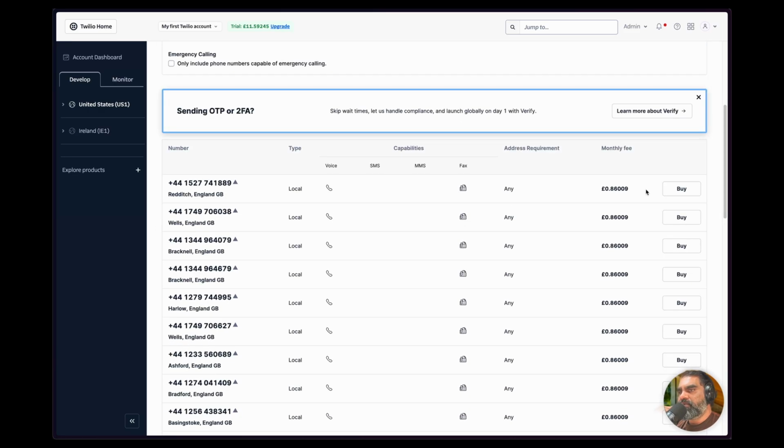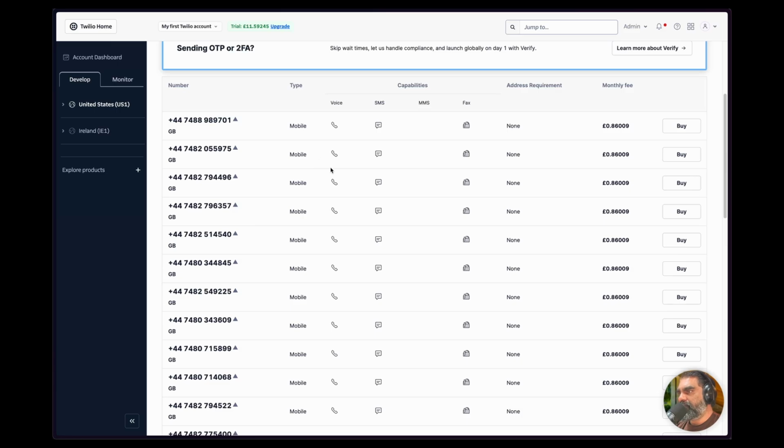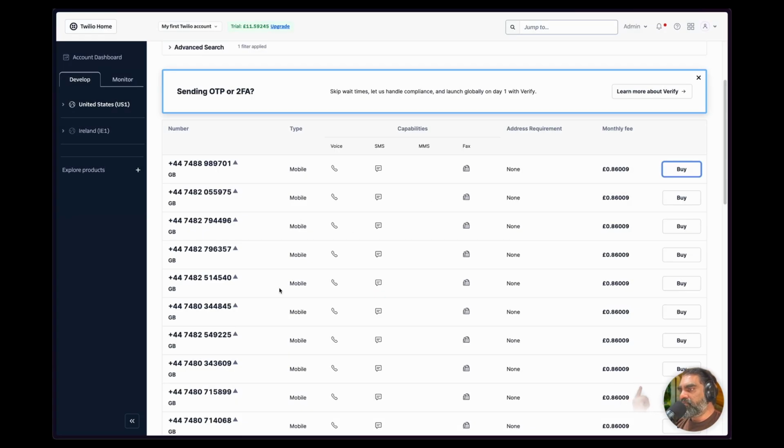Emergency calling. Support a pound, like a dollar. It's very much similar to my actual mobile number, so it starts with 748. So go ahead and purchase that. Routing region. What is this? Voice and messaging will be routed to United States region. Does it do a round trip? Is that what it means?